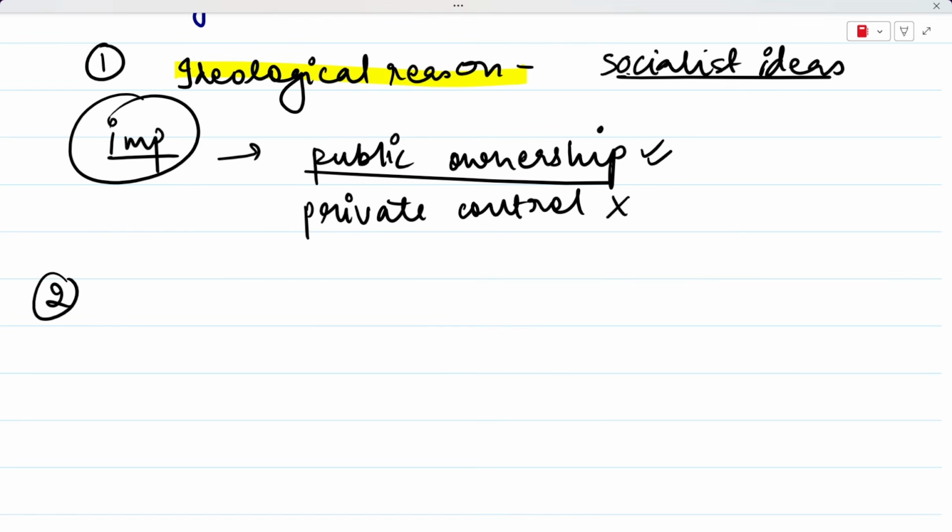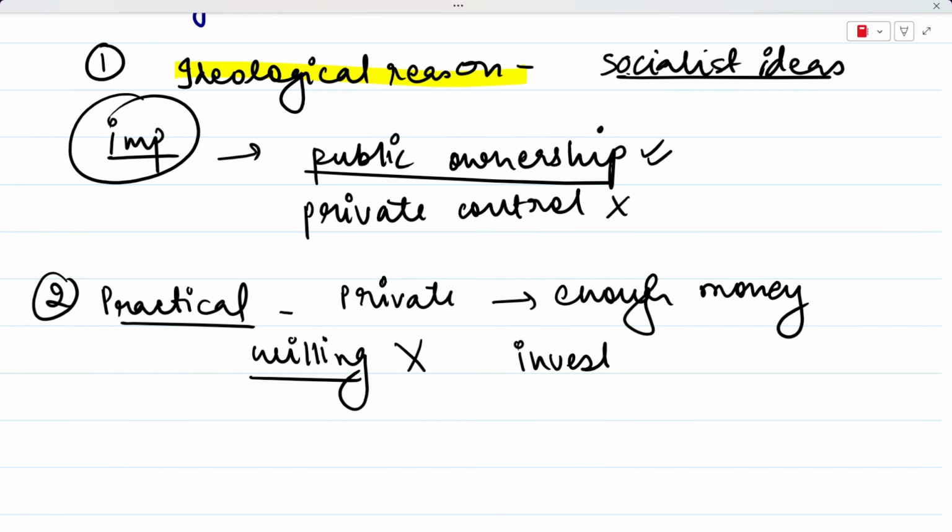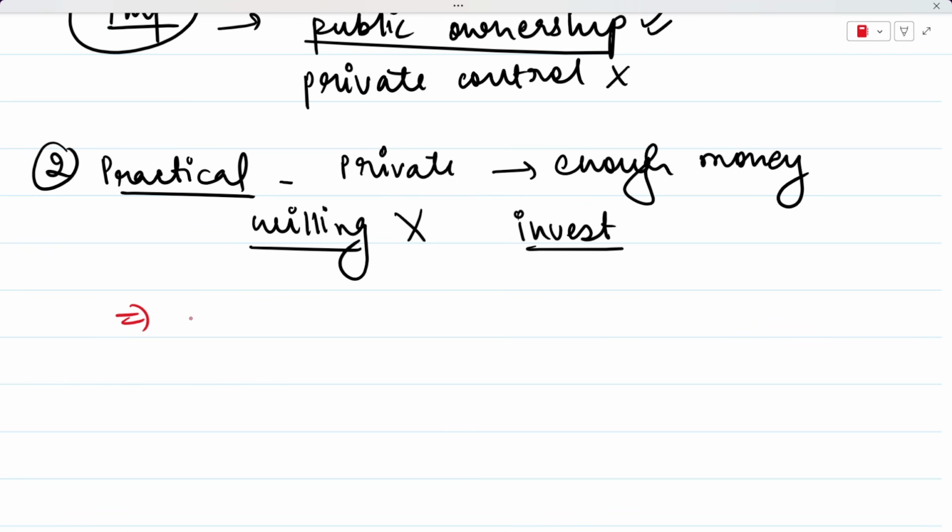The second major reason is more of a practical reason, and this reason was that private Indian businessmen at that time did not have enough money, or they were not willing enough to invest in huge projects. They were not even willing to invest in big projects, right? And whatever heavy industries we've talked about, these heavy industries required a massive amount of investment.